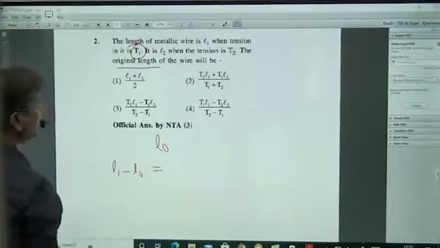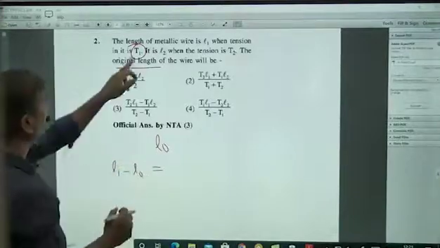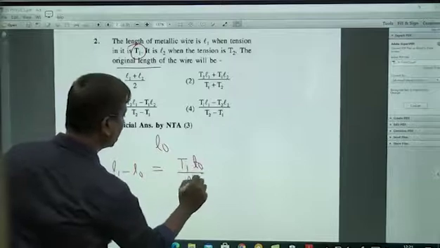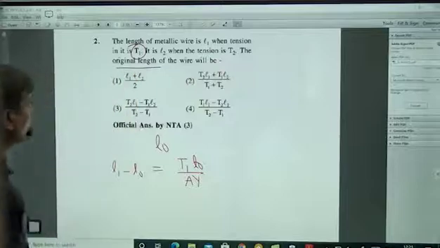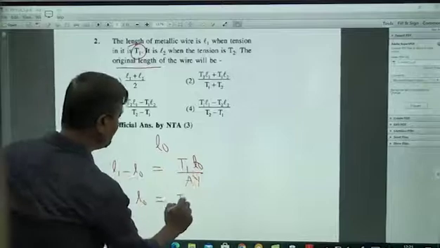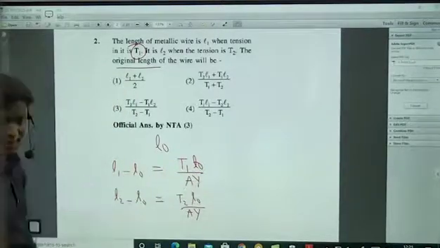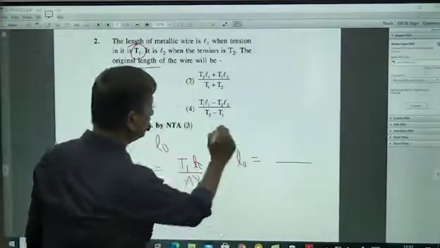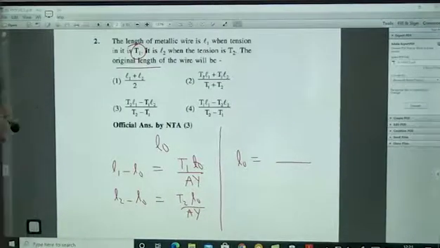This is elongation, which is equal to FL by AY, elasticity. F means tension T1, so T1 L0 by AY. Second time, when the tension is T2, the length is L2. So the elongation will be L2 minus L0, again equal to FL by AY, T2 L0 by AY. They did not give A and Y. You can cancel these. You can divide these two, and you will get only the L0 value. Nicely you will get it. Divide this by this. Clear? Simple.